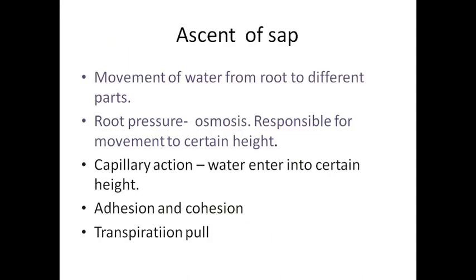The next topic, the final topic, is called ascent of sap. How do you define ascent of sap? It may be asked as a 2 mark question. Ascent of sap means the movement of water from the root to different parts. It consists of a number of factors: root pressure, capillary action, adhesion and cohesion, and by this method, transpiration pull.